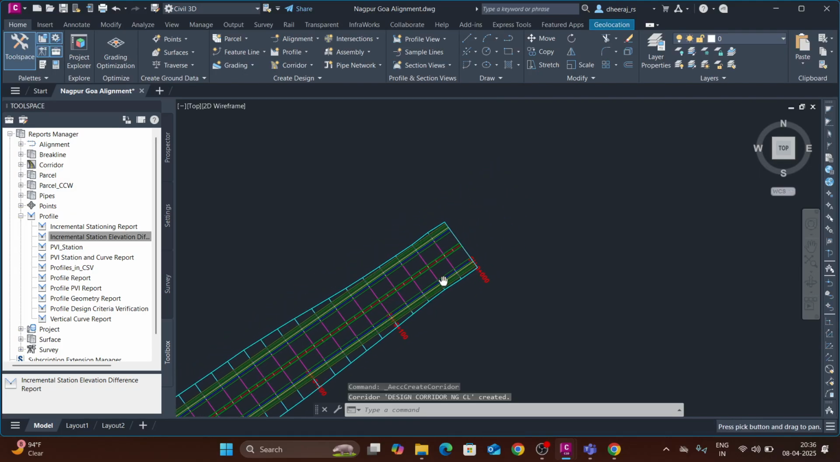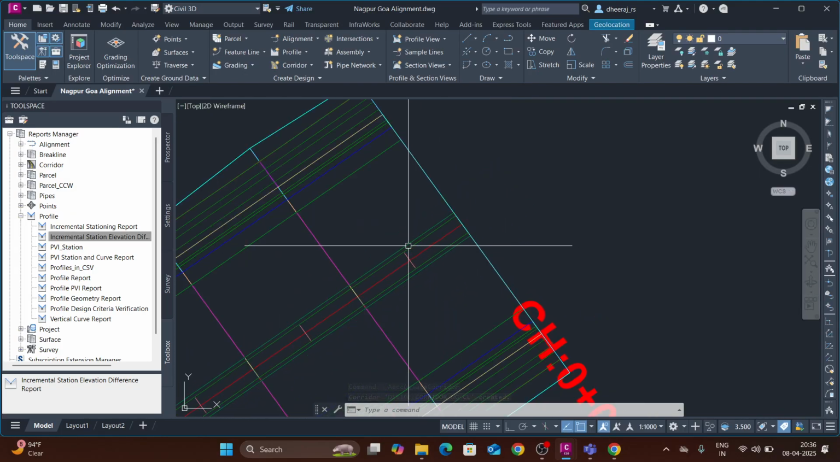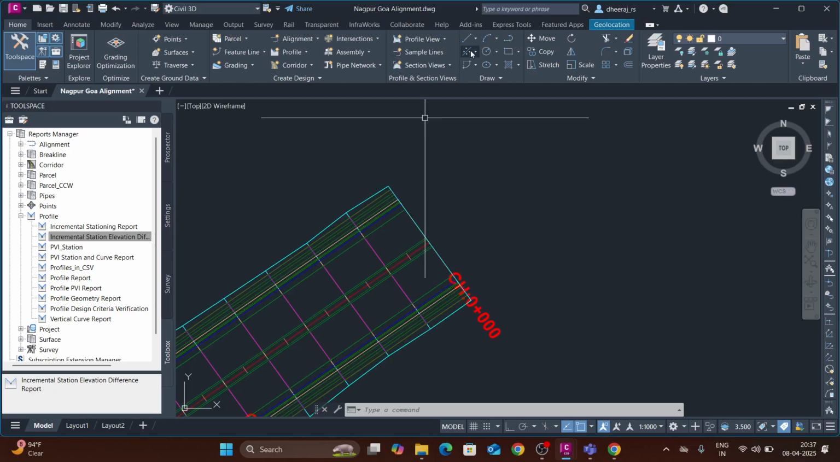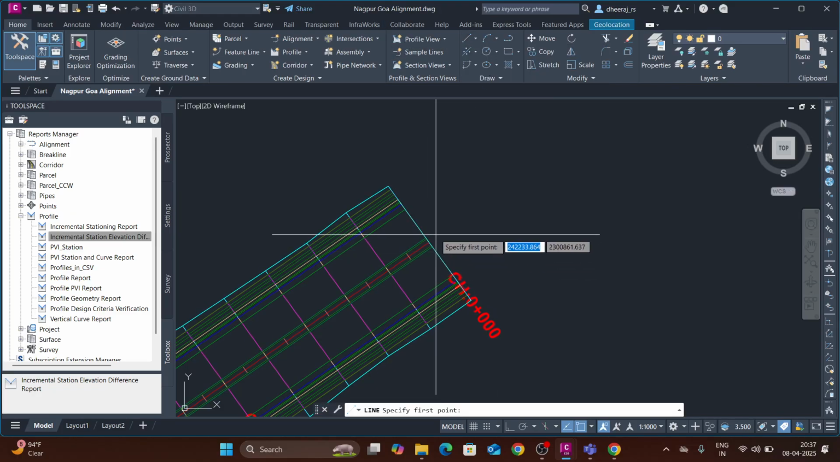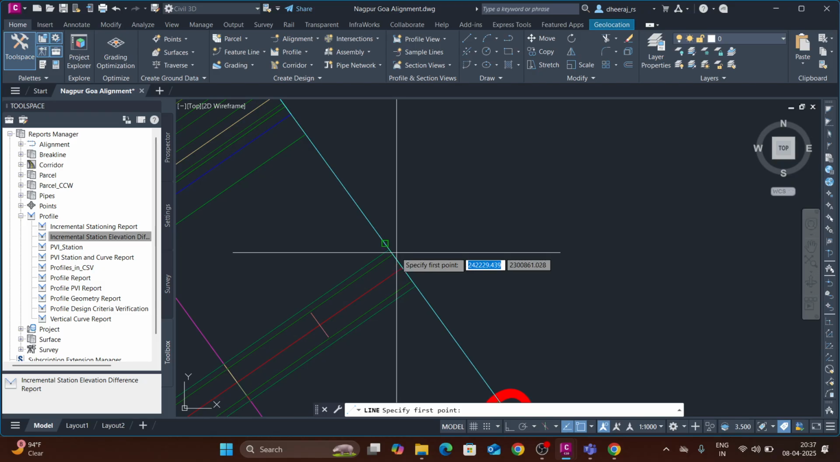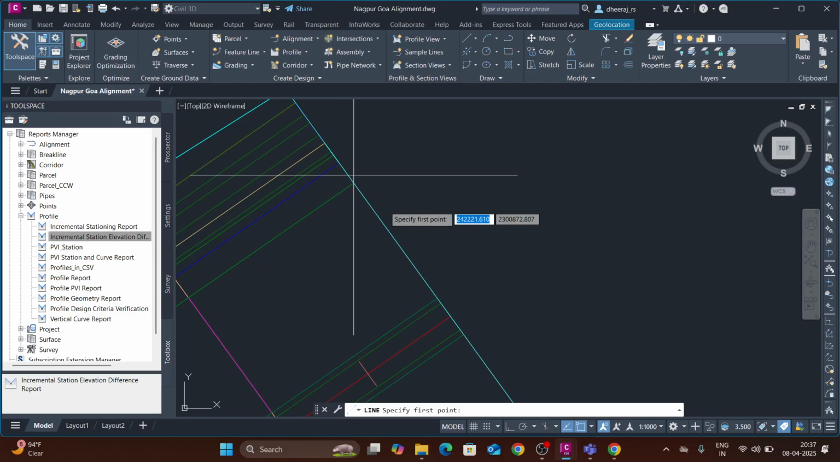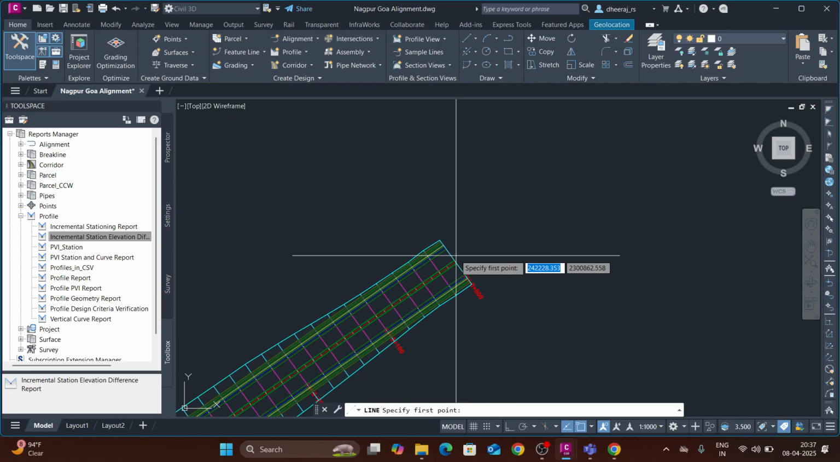You can see here the central one is a median, and there is a left carriageway and right carriageway. Thereafter, there is a shoulder. After that, there will be the ground slope of layers, and there will be cutting and filling. Like that, this is known as corridor. Now we are done with the corridor.